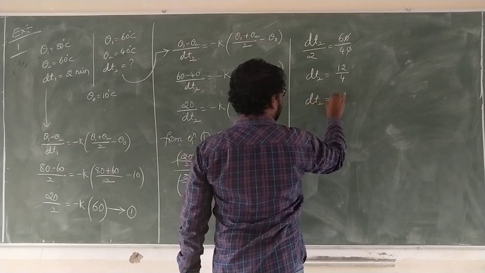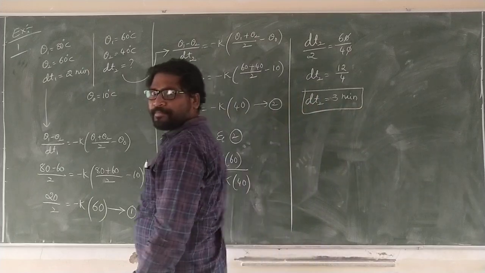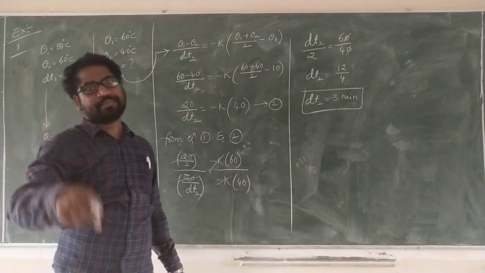Time taken is 3 minutes. That means more time.